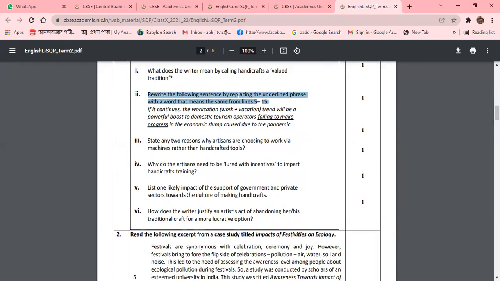Number 5 and number 6. In number 5, you can see the question about at least one likely impact of the support of government and private sector towards the culture of making handicraft. So you should make a list after reading the whole unseen passage. It is not like the MCQ questions of others. It is about how you implement and how you understood after reading the chapters.